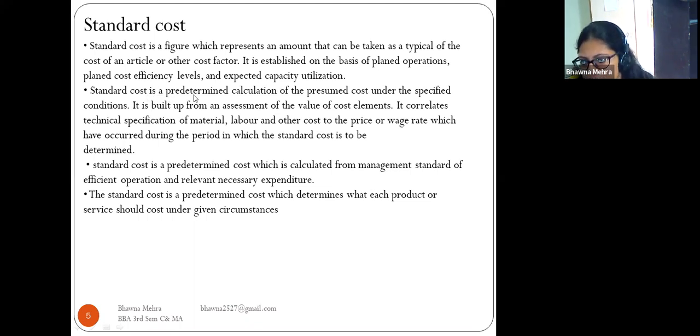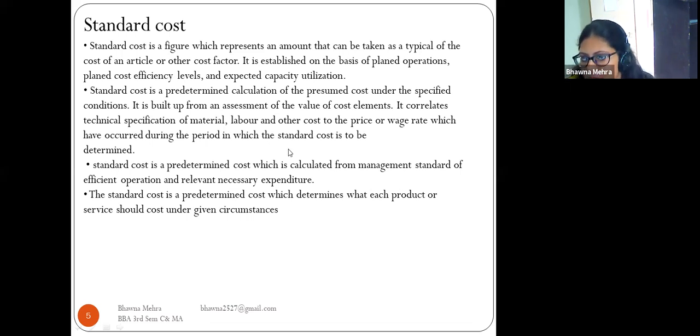Standard costing is a predetermined calculation of the presumed cost under specified conditions. It is built up from an assessment of the value of cost elements. It correlates the technical specification of material, labor, and other costs to the price or wage rates which have occurred during the period in which the standard cost is to be determined.